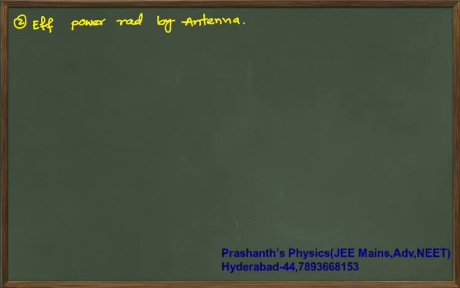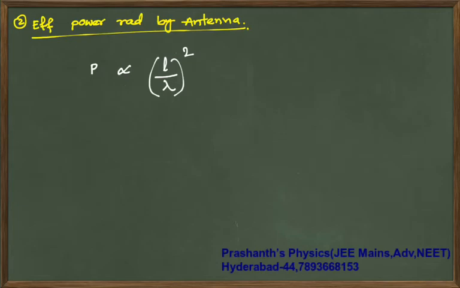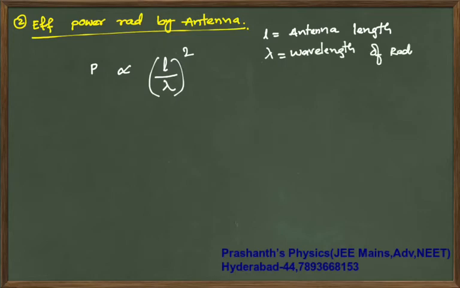The antenna that you take is linear, so the power will be directly proportional to (L by lambda) whole square, where L is the antenna's length and lambda is the wavelength of the radio wave being emitted.